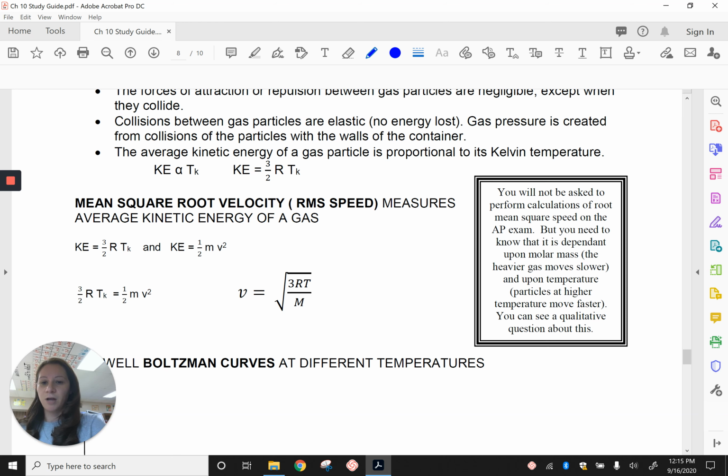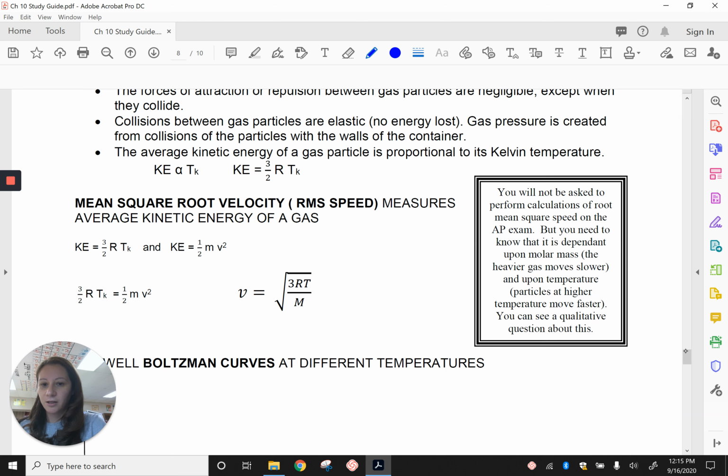In the past, we used to have to use this equation. It is no longer on the equation sheet, no longer on the AP exam. The only thing you need to know here is qualitatively how does the speed relate to the temperature of a gas. And so you can see that it's a direct relationship. When you increase the temperature, you increase the speed of the gas particles. That's really all you need to know from this equation. So I have a little box here for you to remind you about that. So you will not be asked to perform calculations of root mean square speed on the AP exam anymore. But you do need to know that it is dependent upon the molar mass.